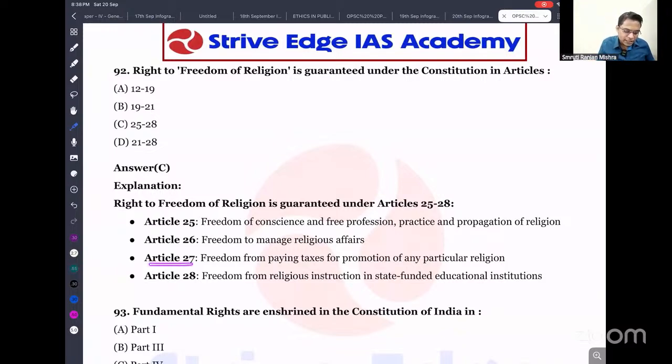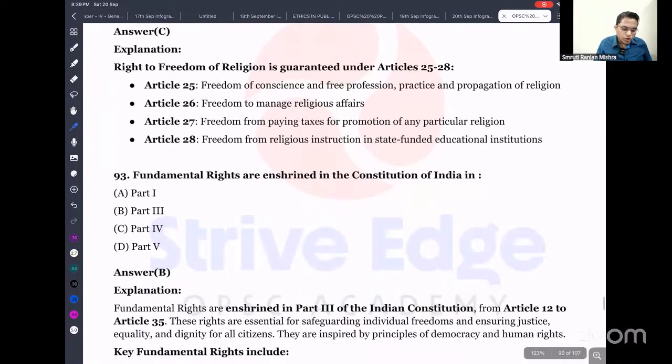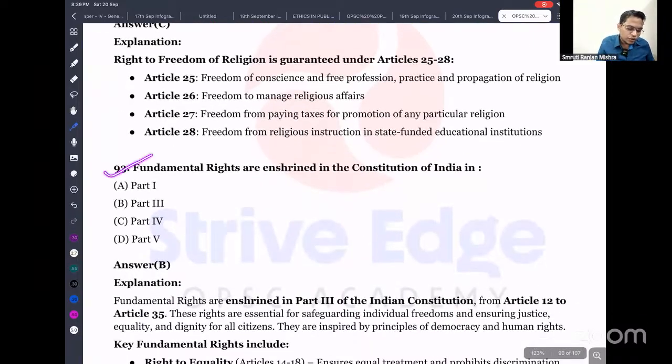Article 27 gives freedom from paying taxes for the promotion of any particular religion. Article 28 gives freedom from religious instruction imparted in state-funded institutions. That means if any institution is taking funding from the state government, it cannot promote religious education. Okay, so next important question: the fundamental rights are enshrined in the Constitution of India in which part?